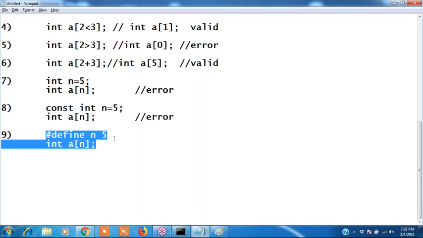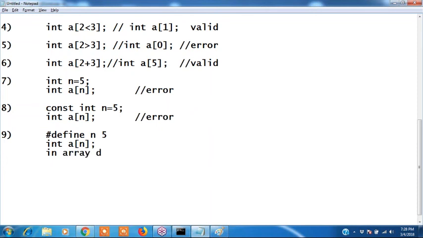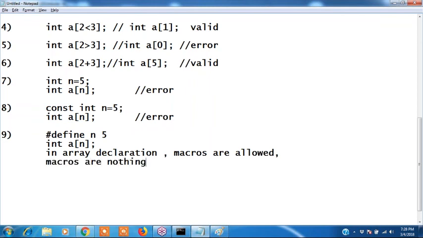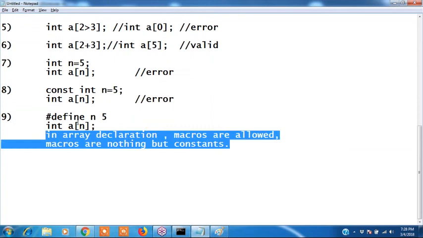Macros are allowed. In array declaration, macros are allowed. Macros are nothing but constants, constant values, right? We can write constants, so macros are allowed.